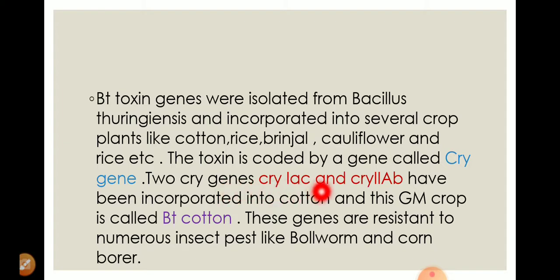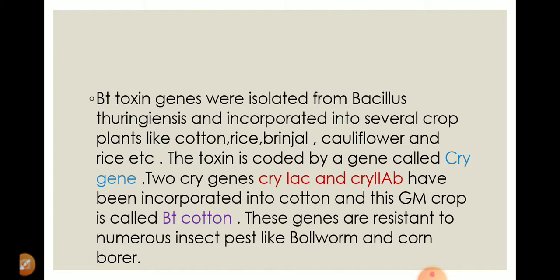So this crystal protein, which is toxic in nature, perforates the intestine of the pest. When the pest chews or cuts the root or the leaf of the cotton plant or the tobacco plant or the brinjal plant, it will reach the intestine of the insect, and the intestine will be perforated, and in this way it will die.